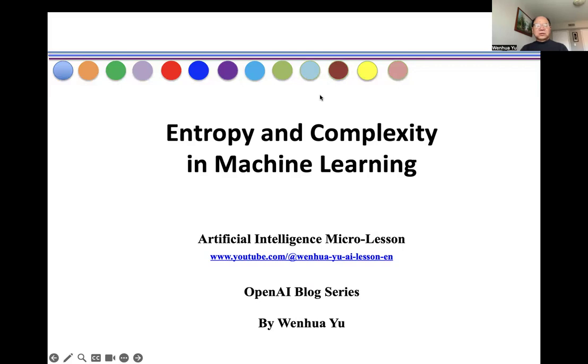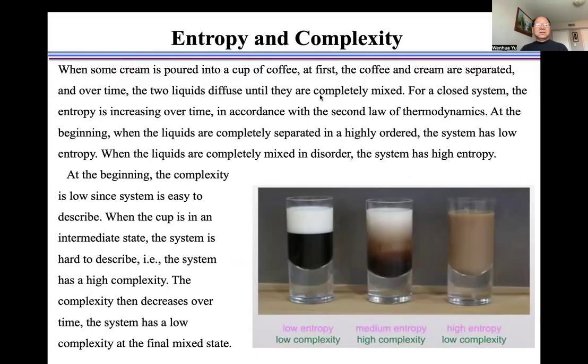In this video, I introduce entropy and complexity in machine learning. When some cream is poured into a cup of coffee, at first the coffee and cream are separated, and over time, the two liquids diffuse until they are completely mixed. For a closed system, the entropy is increasing over time, in accordance with the second law of thermodynamics.